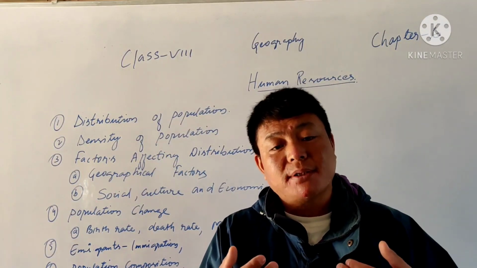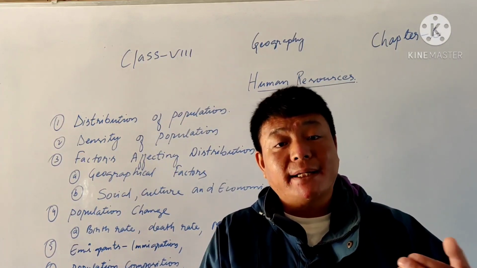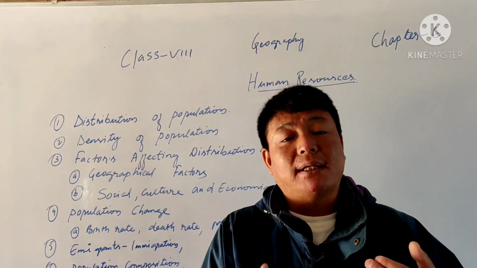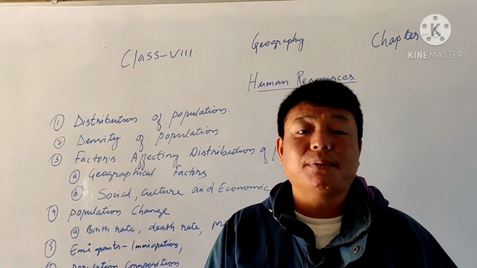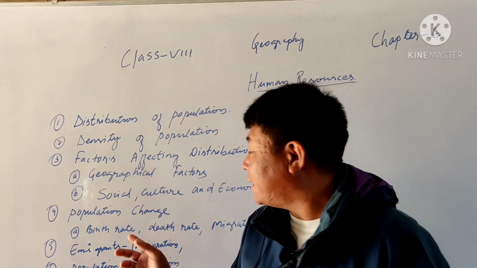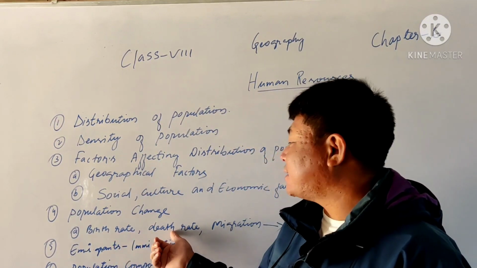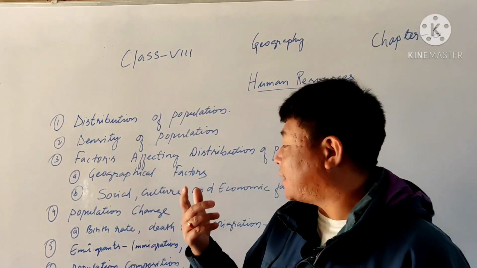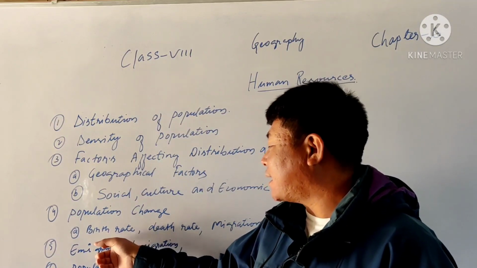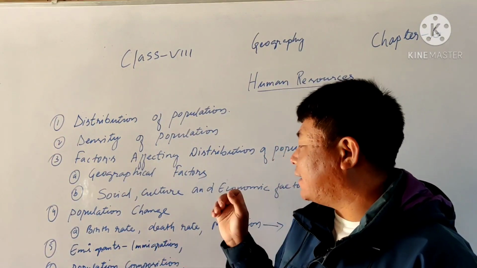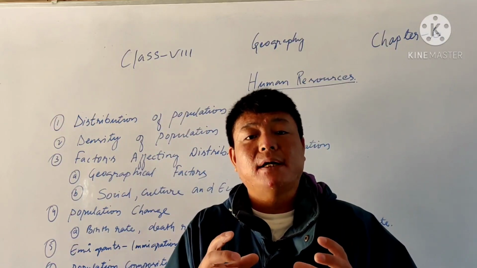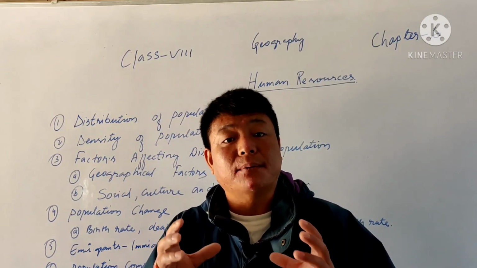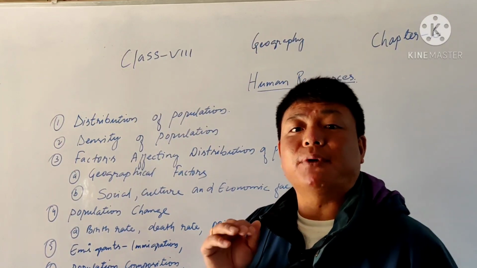If we want the population stable, the death rate and birth rate should be equal. Otherwise, if the death rate is low and the birth rate is high, the population will automatically increase. Again, if the birth rate is low and the death rate is high, the population will decrease. So we need to bring them together, to make them equal.